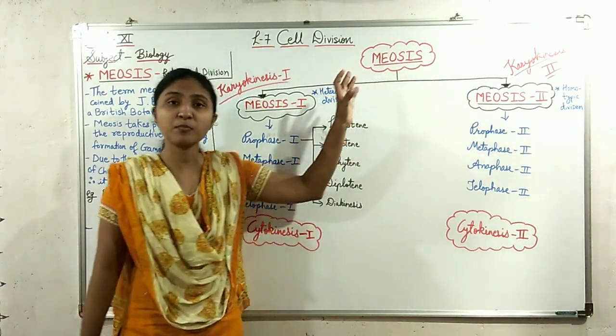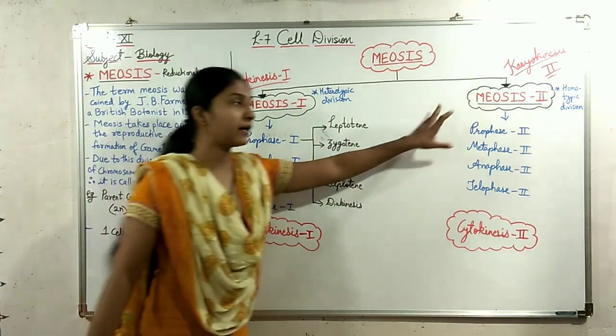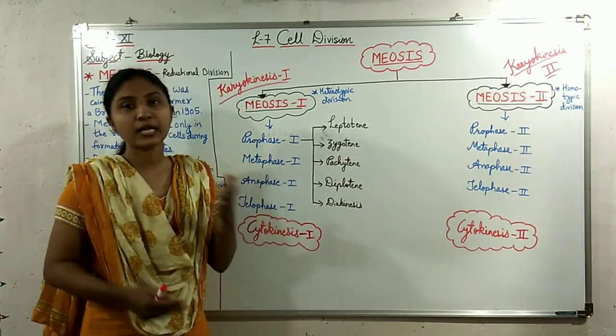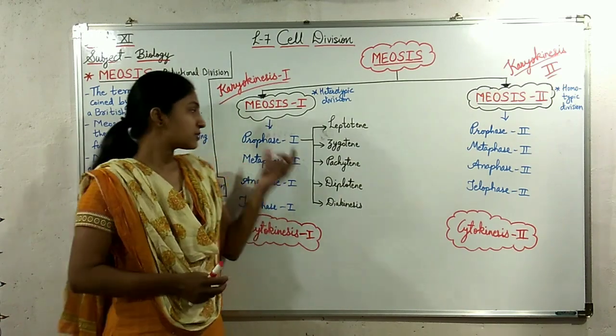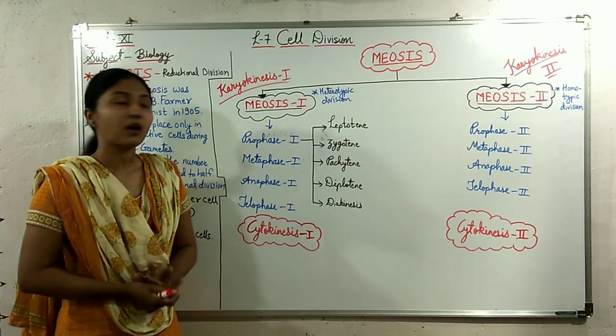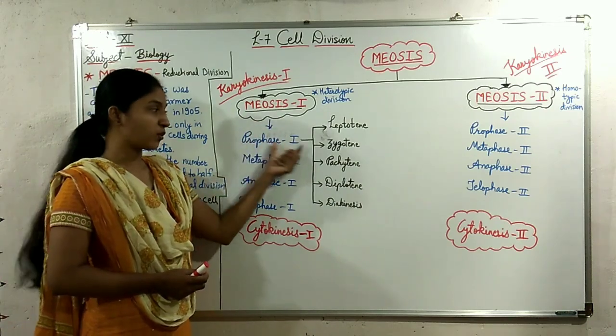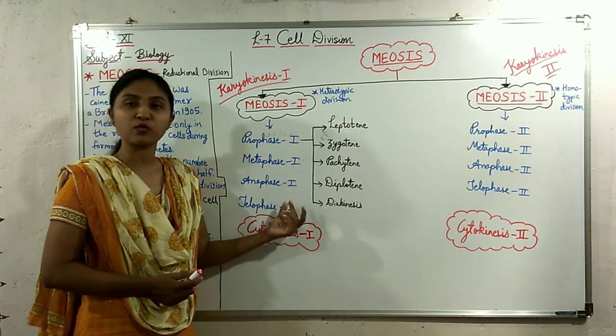Now this process of meiosis is divided into two parts, meiosis 1 and meiosis 2. Just like mitosis, these processes also have 4 phases: prophase, metaphase, anaphase, telophase. Meiosis 1 will have prophase 1, metaphase 1, anaphase 1 and telophase 1.